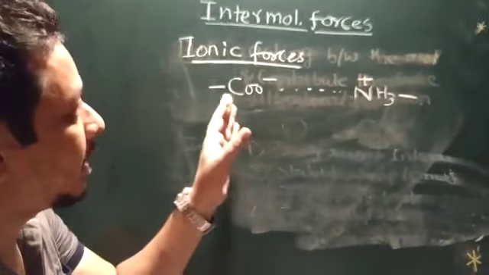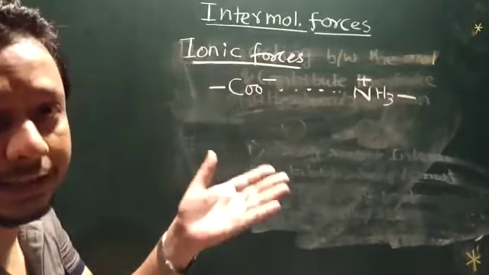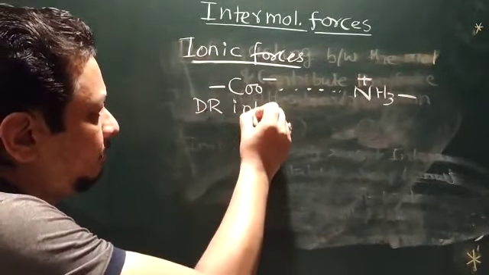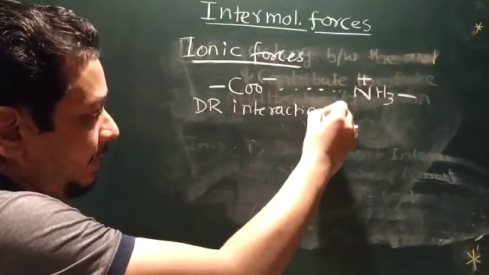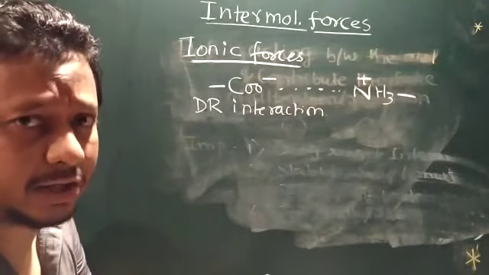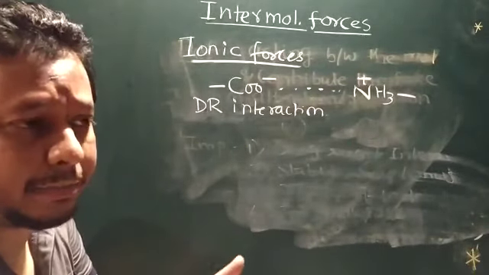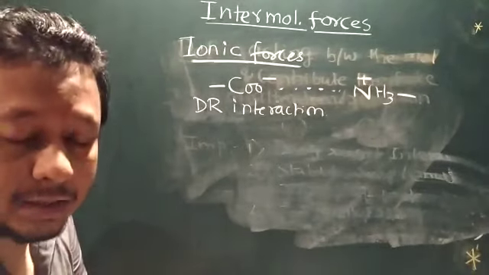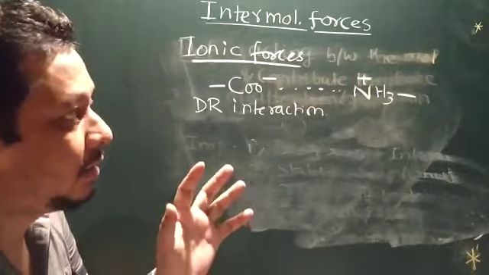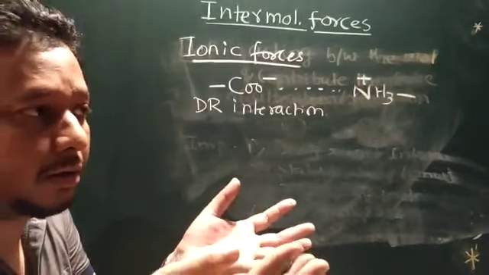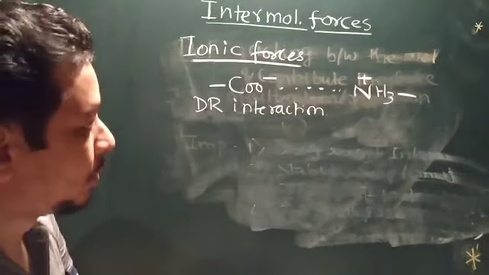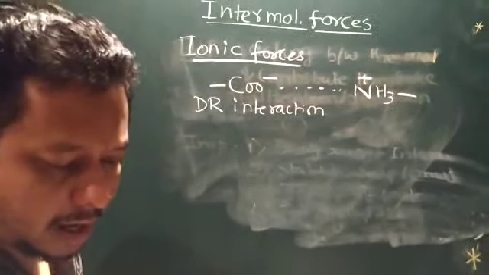This kind of interaction we have also seen in drug receptor interaction, and also in drug excipient interaction. Normally drug and excipients do not interact chemically, which is why excipients are inert in nature, but some intermolecular forces can exist between them. So this is the first thing, ionic forces.